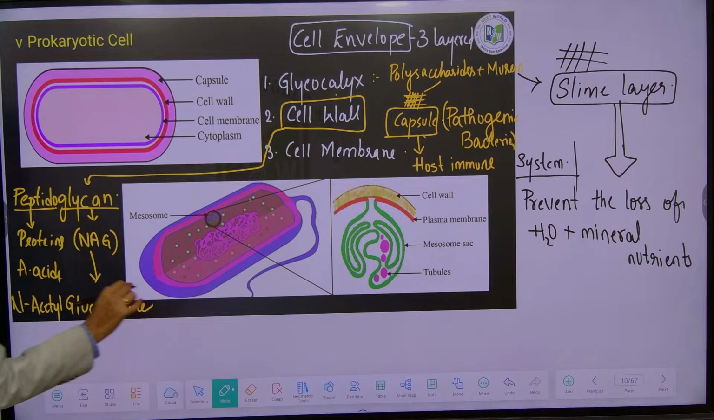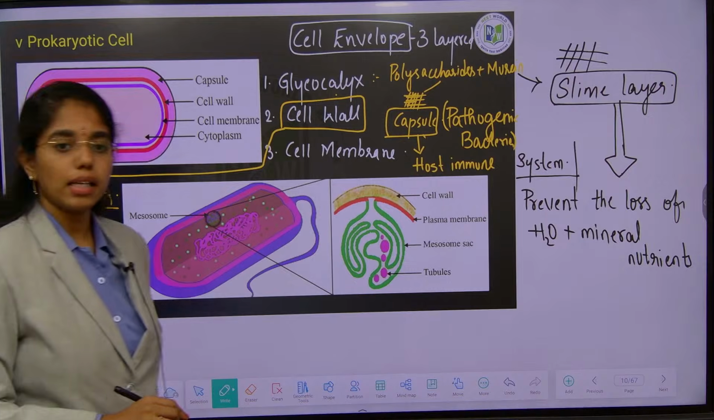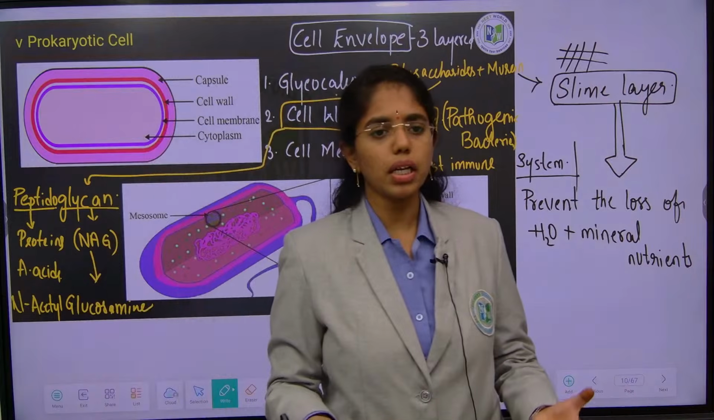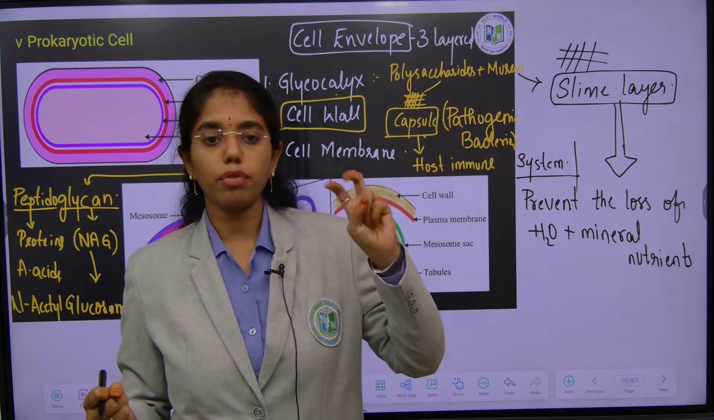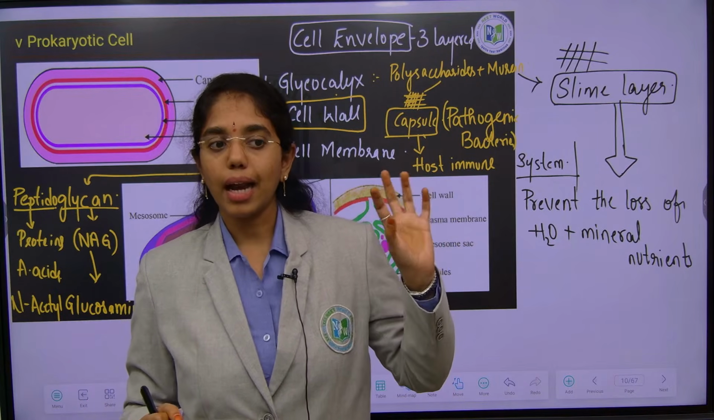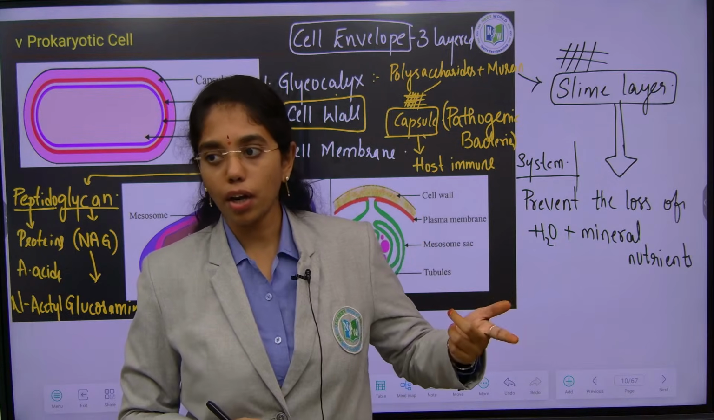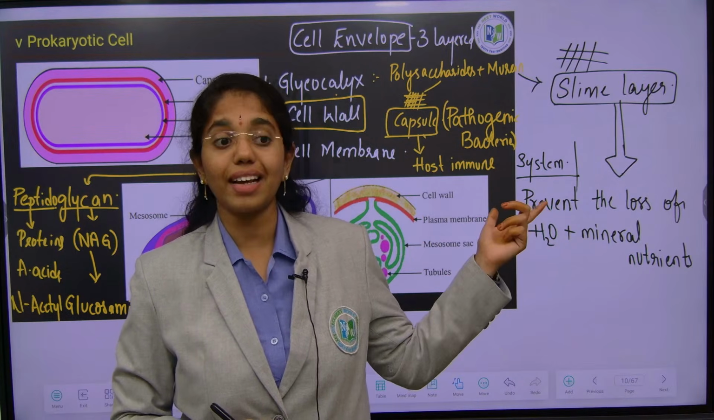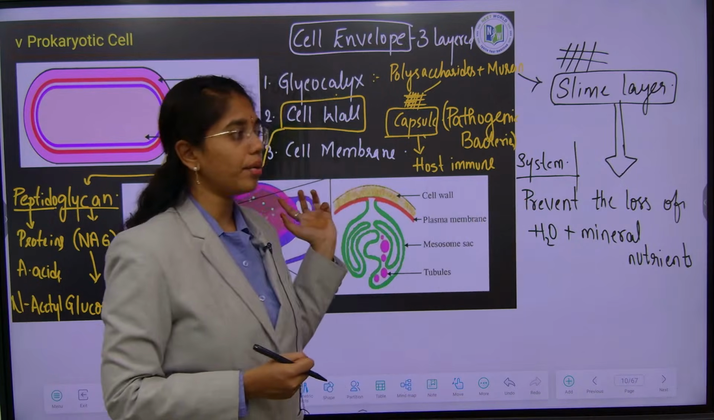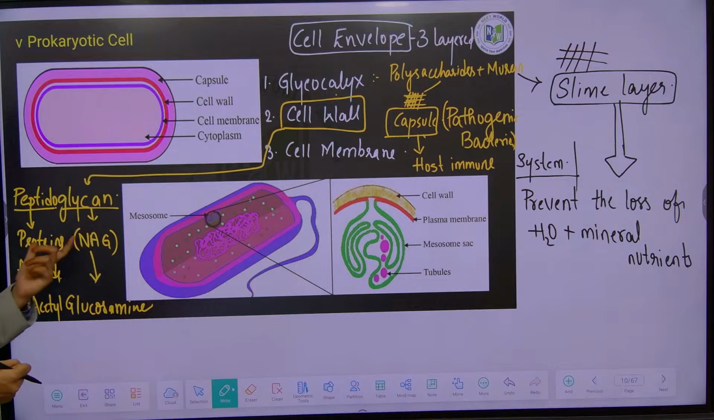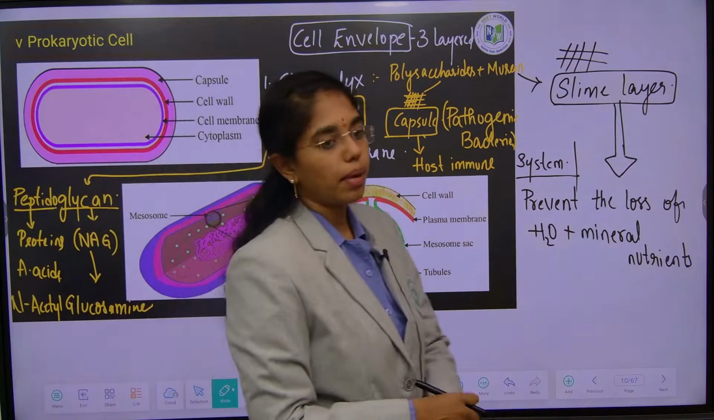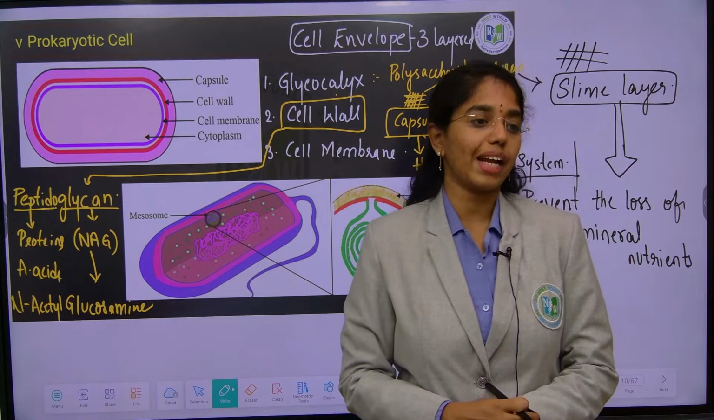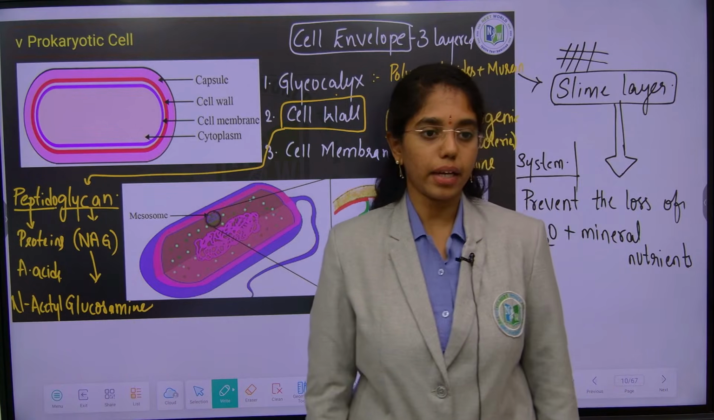Based on the percentage of peptidoglycan in the cell wall, it can be 20%, or it can be 80%. Based on the percentage of peptidoglycan, we have two types of bacteria: gram positive and gram negative. We will learn about it when we learn gram staining. But here, remember that proteins and glucose units are composed in peptidoglycan, which is in the cell wall. The percentage of peptidoglycan will decide whether it is gram positive or gram negative bacteria.